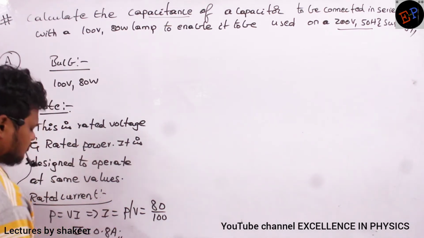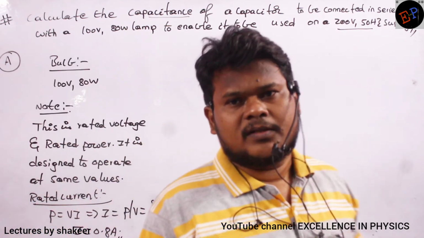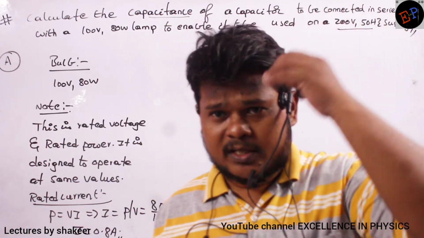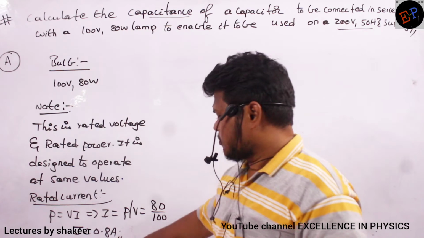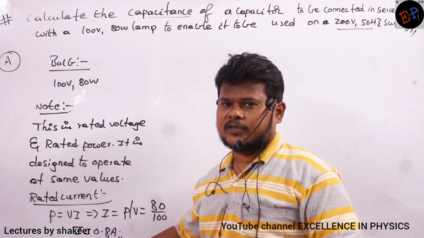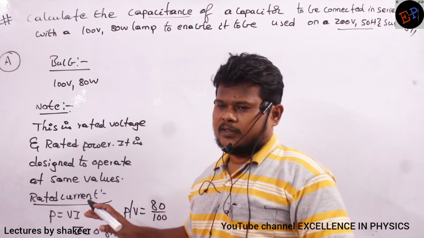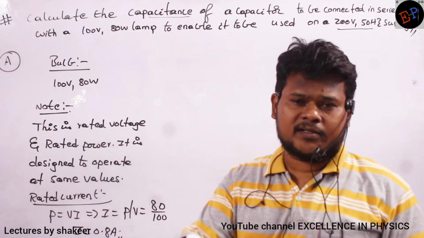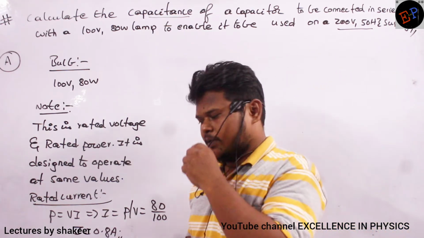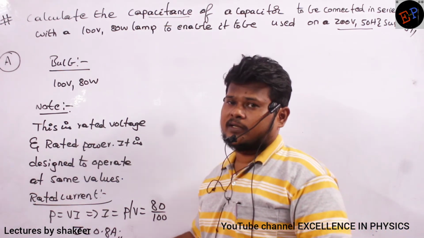Understood? Through this bulb, 0.8 amperes of current should pass. If it passes less than 0.8, it will not function properly. If the current is greater than 0.8, it will fuse.